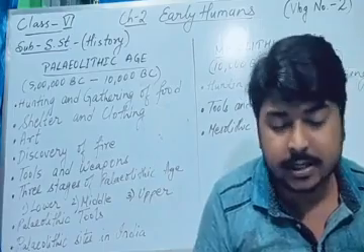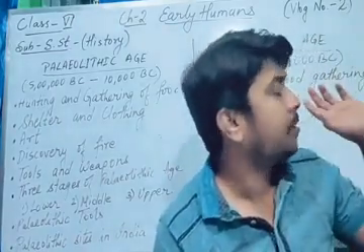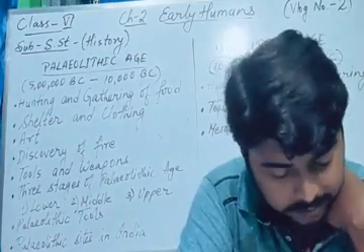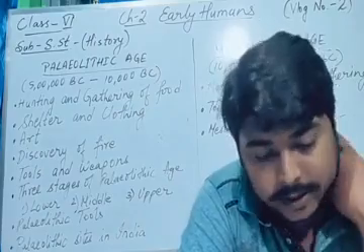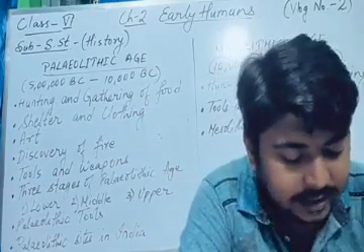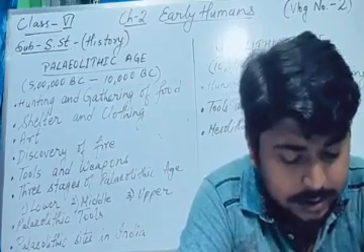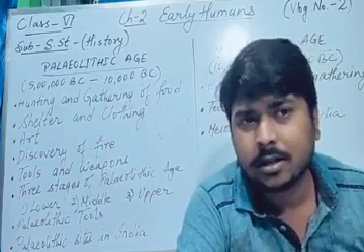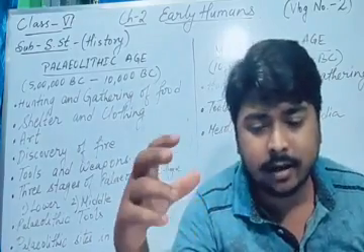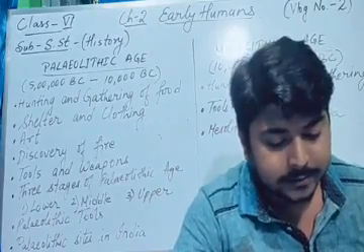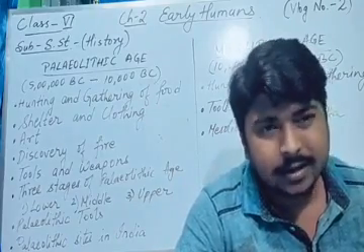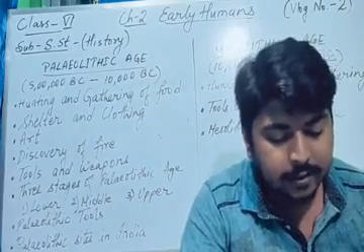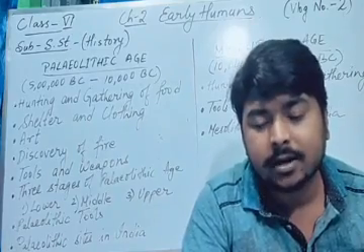Now the Mesolithic age, from 10,000 BC to 8,000 BC. Around 12,000 years ago there came a major change in the climate of the world. The climate became warm and dry. This was the end of the ice age.